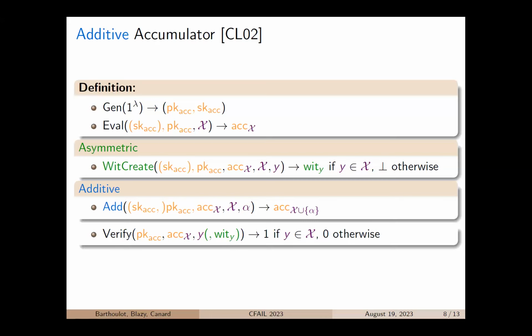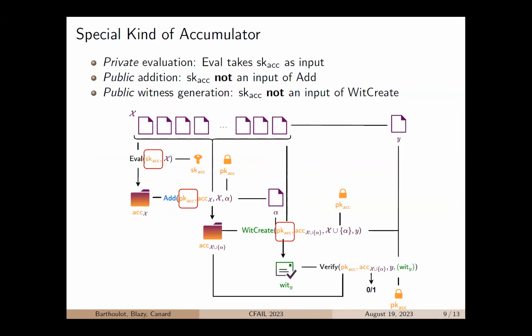So here is the formal definition of an additive accumulator, and it is important to notice that the add algorithm takes as inputs either both the keys of the scheme or only one, no matter which one. So for our construction, we need a special kind of additive accumulator. We say that this accumulator has private evaluation. It means that the eval algorithm takes as input only the secret key of the scheme, and we want it to have public addition and public witness generation. Thus, we need an add and witness create algorithm that takes as input only the public key of the scheme.